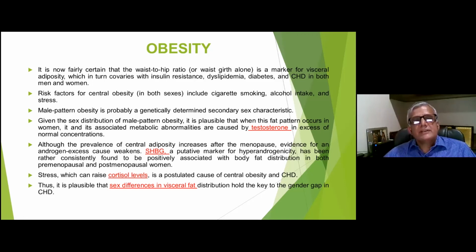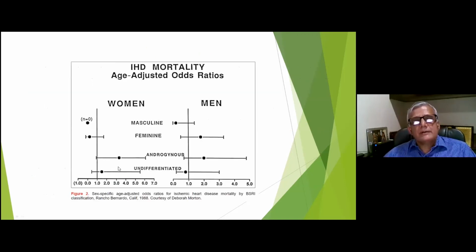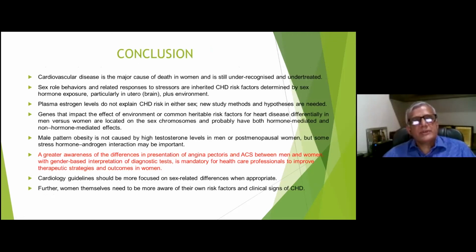So this is the graph which shows the difference in the mortality in men and women. If you see the undifferentiated mortality, the mortality of the CAD is much higher in women than men. So we should be very aware, and we should be very careful in diagnosing these patients and managing these patients. And the myth like the female patients are protected of the CAD should be carefully taken up.